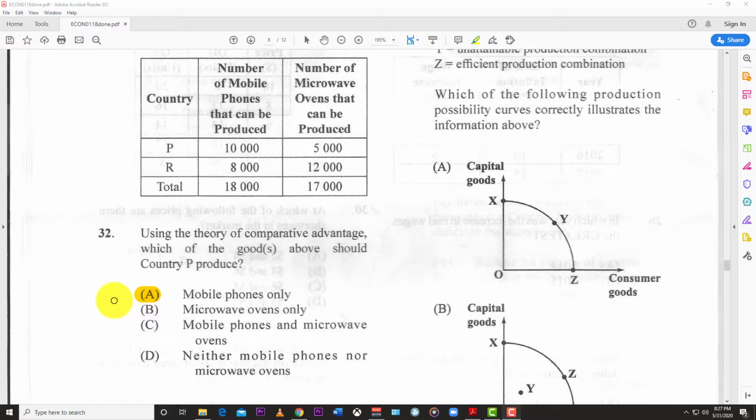If you look at the maths for R, they have to give up 0.67 phones to produce a microwave, whereas they have to give up 1.5 microwaves to produce a phone, as opposed to 0.5 for P. So P clearly has a comparative advantage in producing phones. So the answer is B.